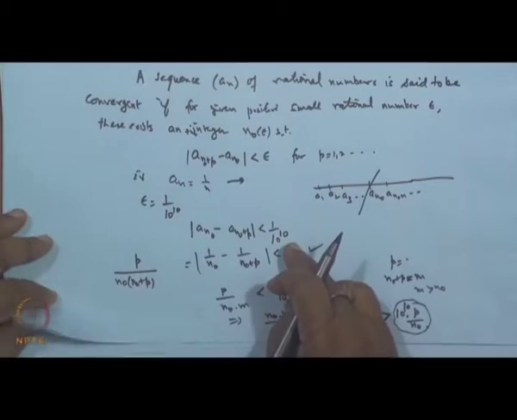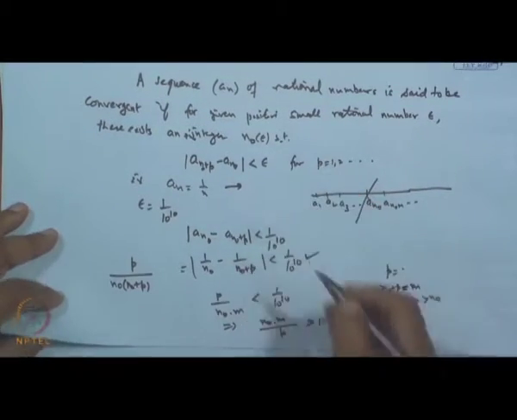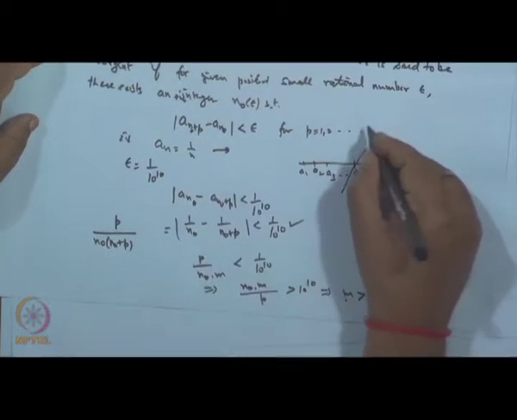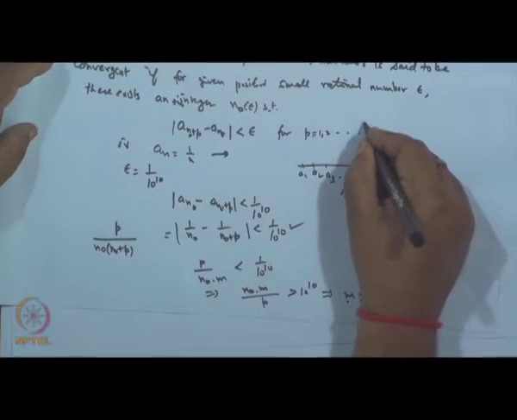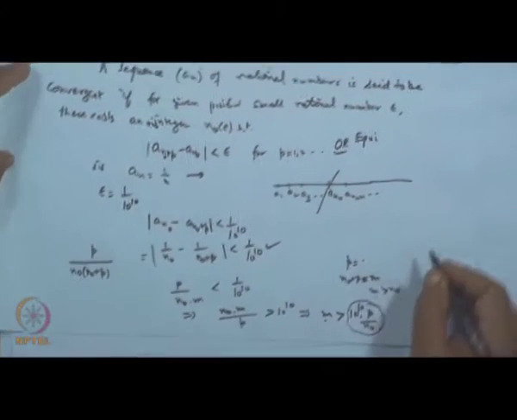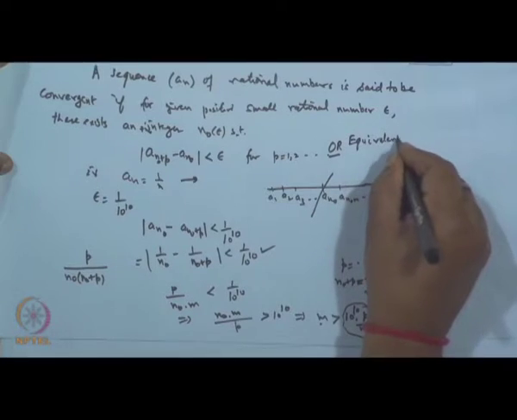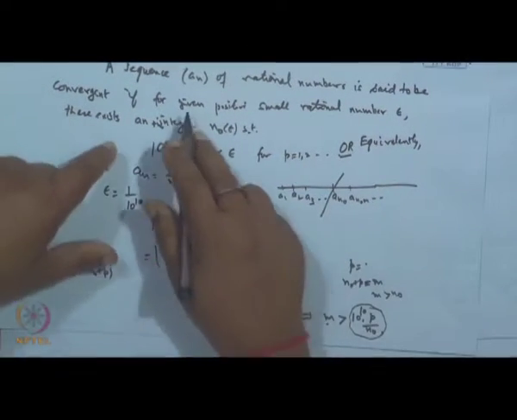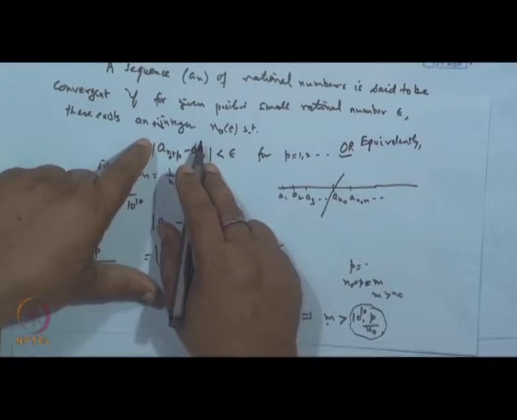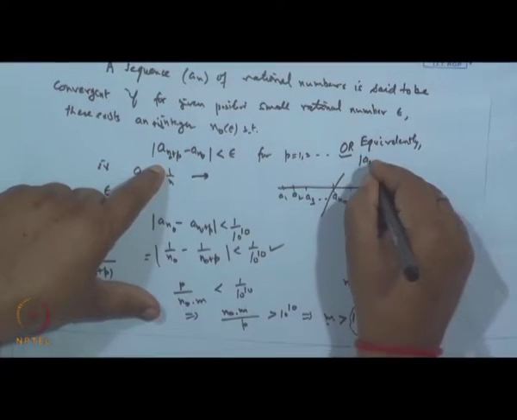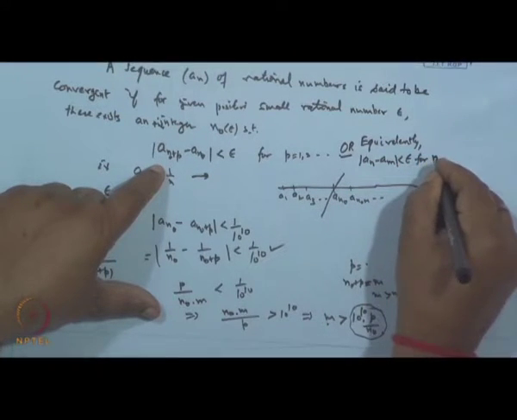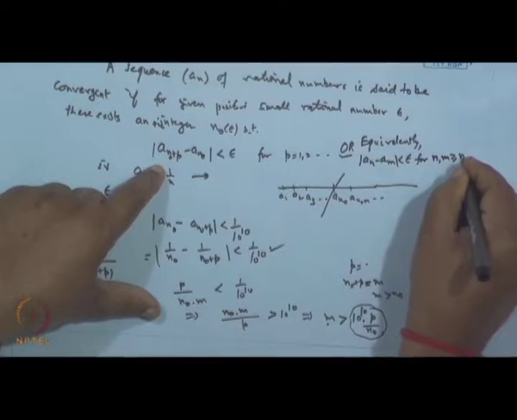Okay? This can also be said equivalently: for a given epsilon greater than 0, one can find an integer n naught such that mod of a n minus a m is less than epsilon for all n, m greater than or equal to n naught.